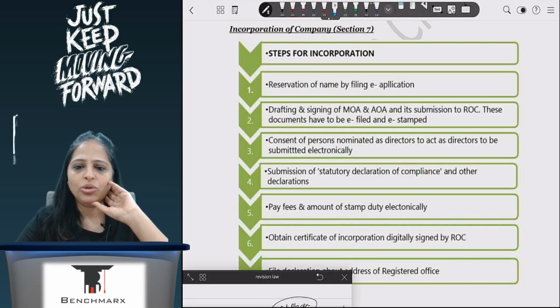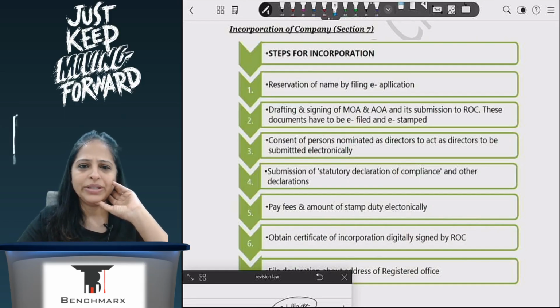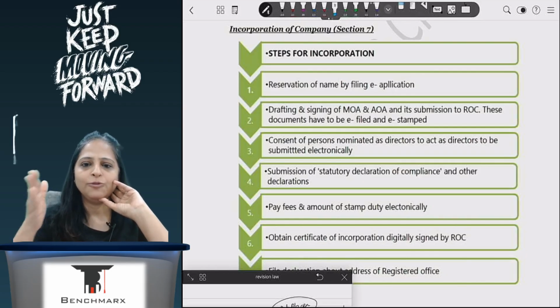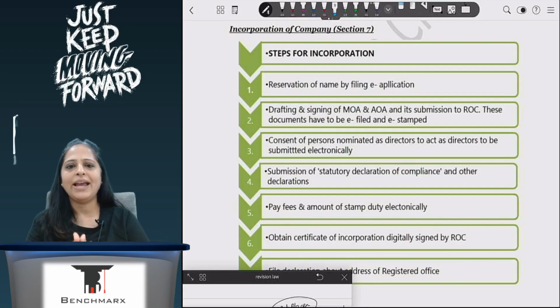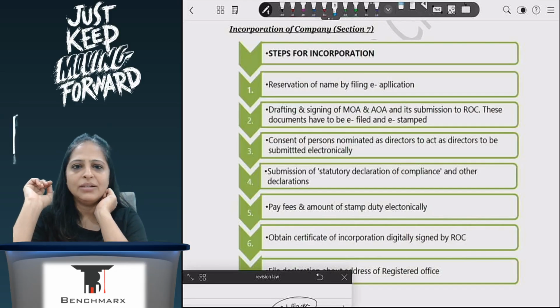Once I submit these documents, then I will get a certificate of incorporation which will have my CIN, and that CIN is something that I will use everywhere. Along with CIN, I also get income tax PAN, I also get GST number if I feel my turnover is going to exceed 20 lakhs. So all of that I will get in my certificate of incorporation. From the date of incorporation, I will act as a company. I will be responsible for all the compliances under the Companies Act.